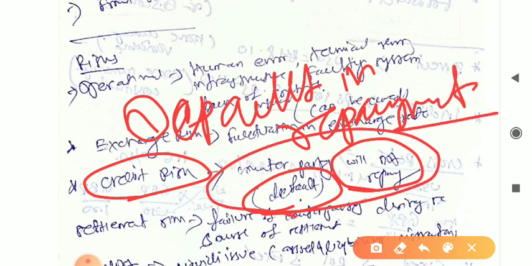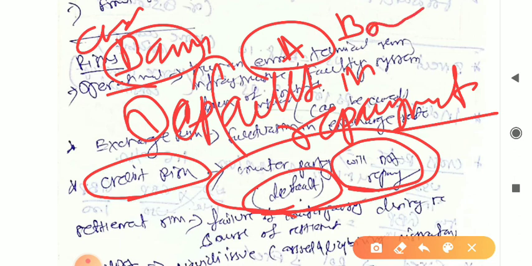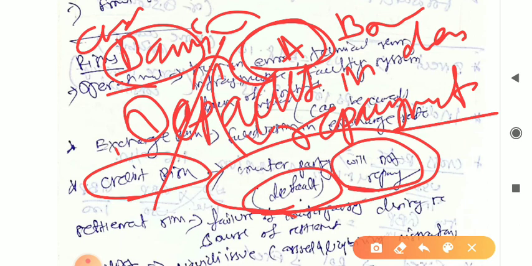So if the counterparty, when the bank is the creditor and the borrower, let's take A as the borrower, means debtor. That means the counterparty A will not repay the amount to the bank. In that case it will be the credit risk, right? This is credit risk.